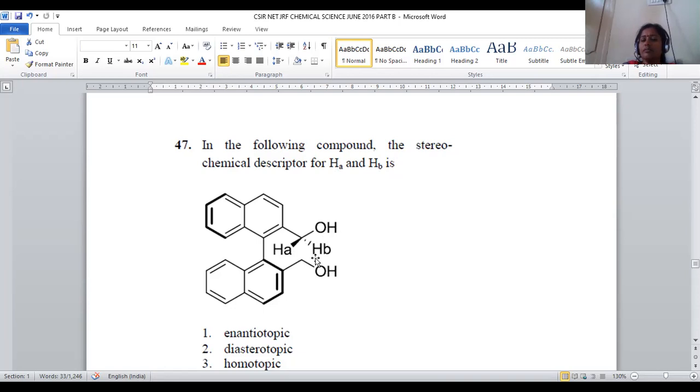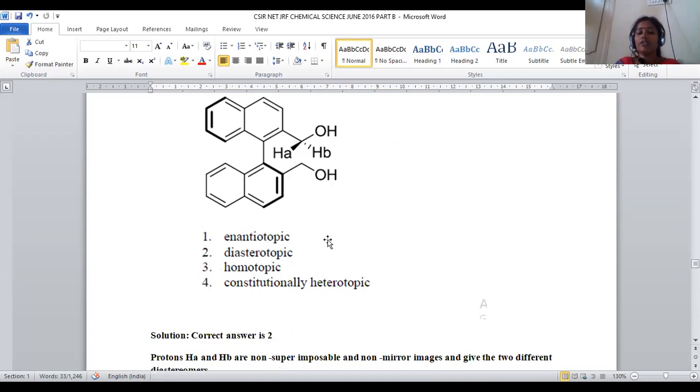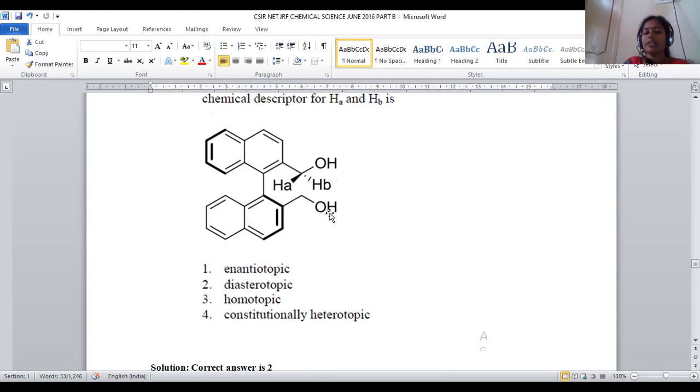Upon treating with any reagent, if the HB proton reacted, one kind of product will be obtained. If the HA proton reacted, another kind of product will be obtained. Both are not exactly identical. That's the reason why we are not supposed to say these two are homotopic. If both are giving the same kind of product, that is called homotopic. If an identical product is obtained, that is called homotopic. Otherwise, if HA and HB reacting with the reagent lead to mirror images of each other, then we can say the relationship is enantiotopic.